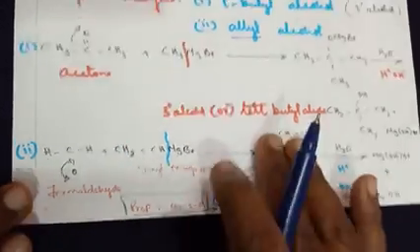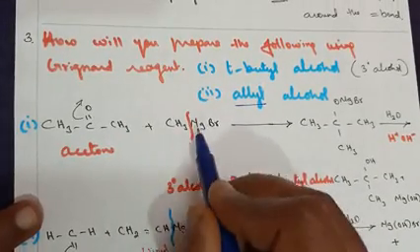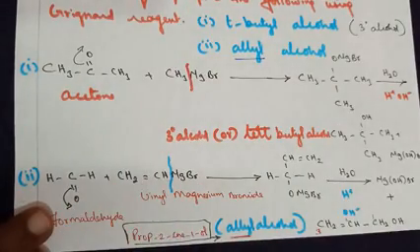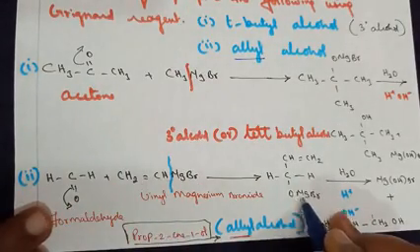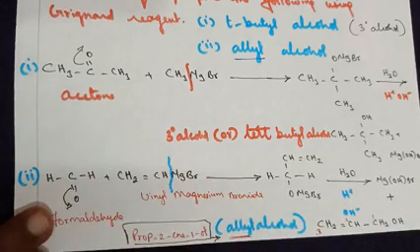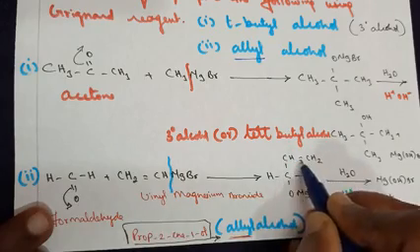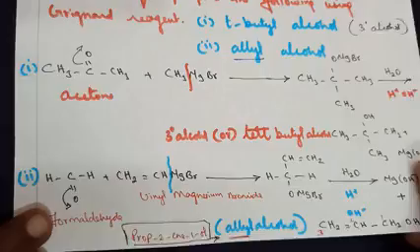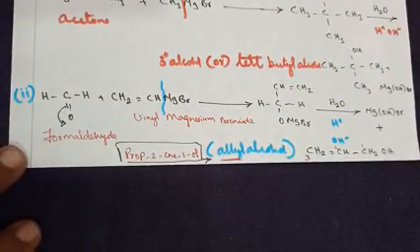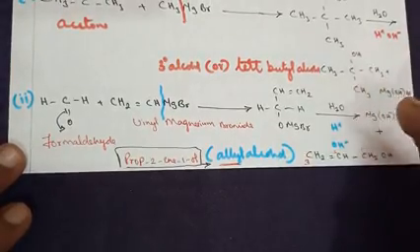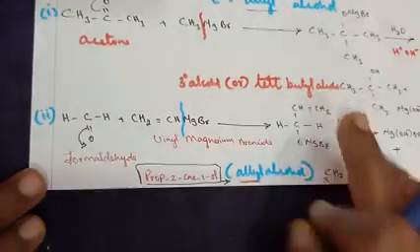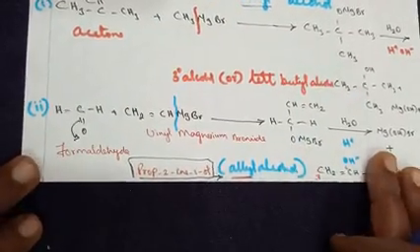The cleavage takes place as in the case of the Grignard reagent in the previous question. MgBr will combine with the oxygen here and form OMgBr. This group will just attach itself to the carbon here, so you get CH double bond CH2. To the students who have been attending or watching the previous classes on the Grignard reagent concept, you will understand better what I am talking about here.